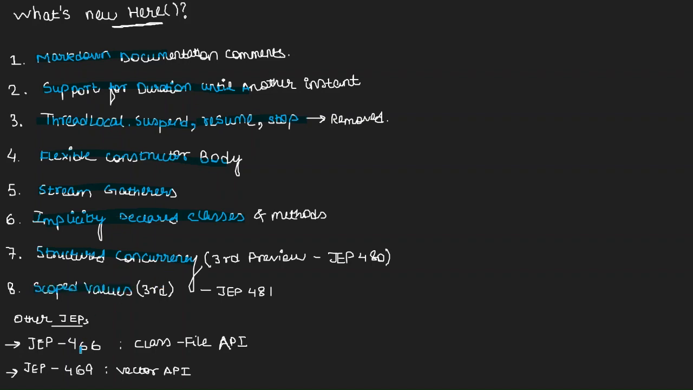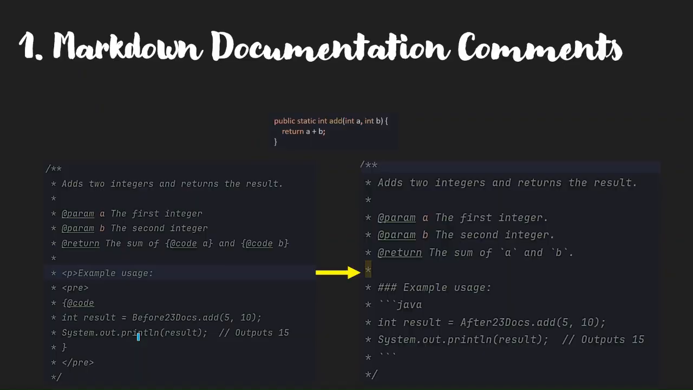Well, there are other JEPs as well, which have been included as a preview feature or as incubator updates, like the vector API, and the class file API that has been introduced in JEP 466 as a preview feature. So let us discuss one by one about all of them.